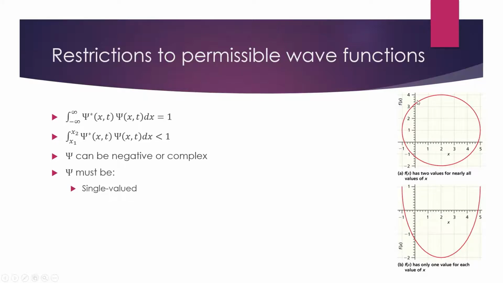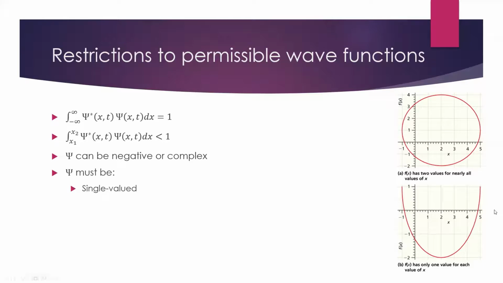Now, why is this a problem? If you were to ask what's the probability of finding x near 2, and if this was our wave function, we'd say, well, it's 4, or you could say, well, it's -2. Now, of course, we have to square and normalize those to get a meaningful probability, but you can see if there's 2 values there, we have an inherent problem. We can't relate to a single probability. So all wave functions, in order to be valid and make physical sense, must be single valued functions.